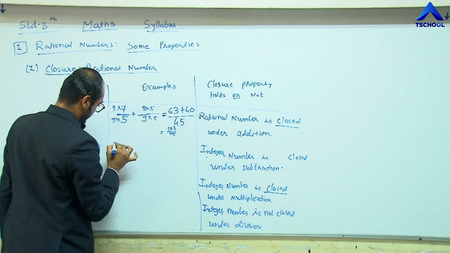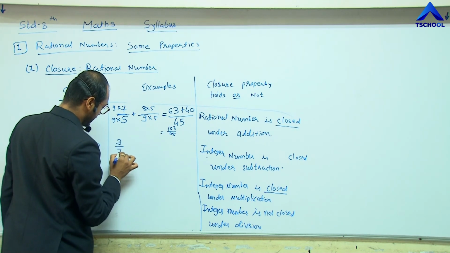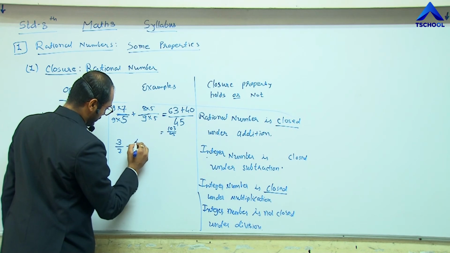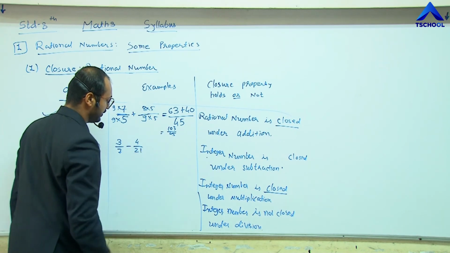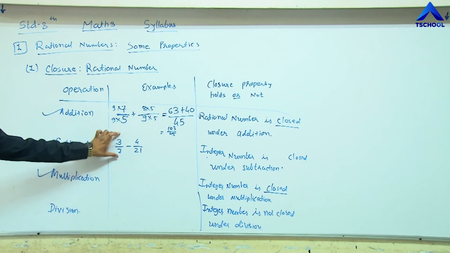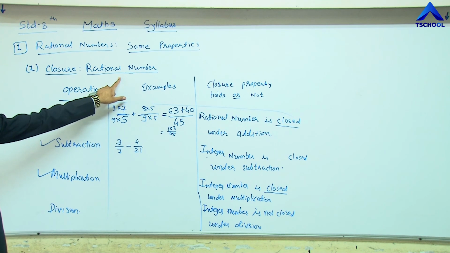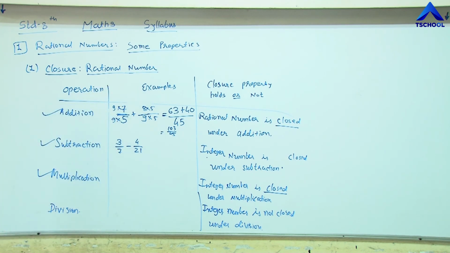Like 3 divided by 7 minus 4 divided by 21. Here 3 by 7 is a rational number, 4 by 21 is also a rational number. Let me find the result.